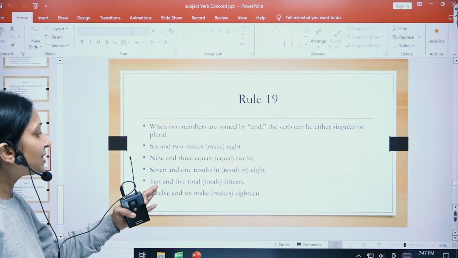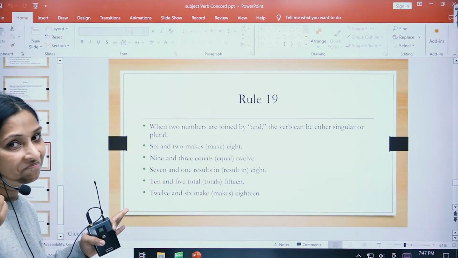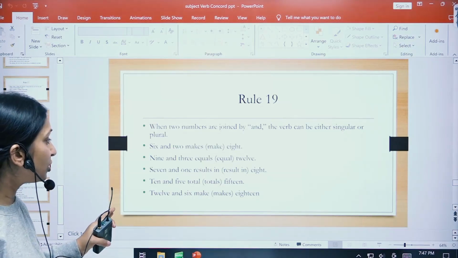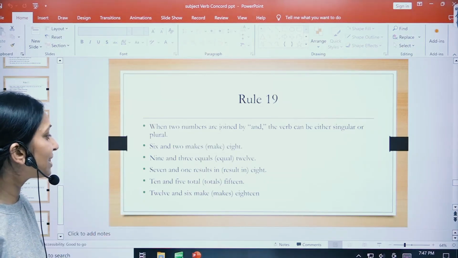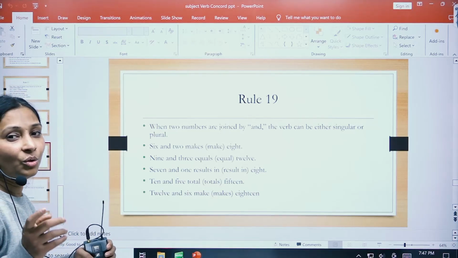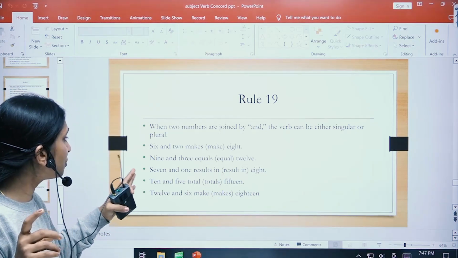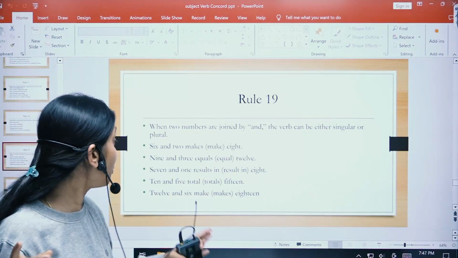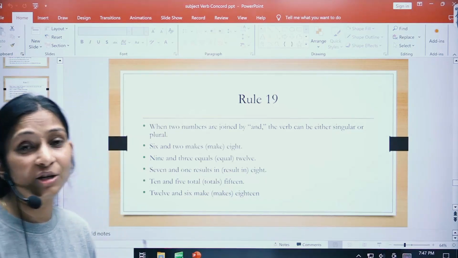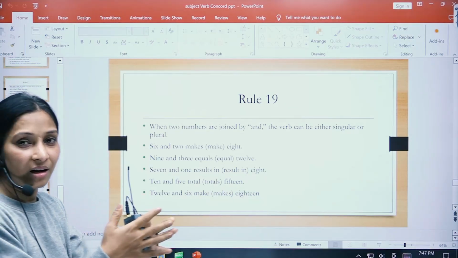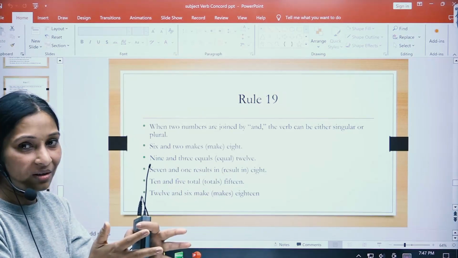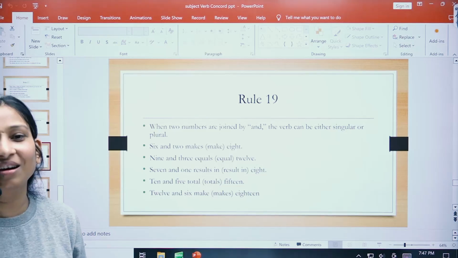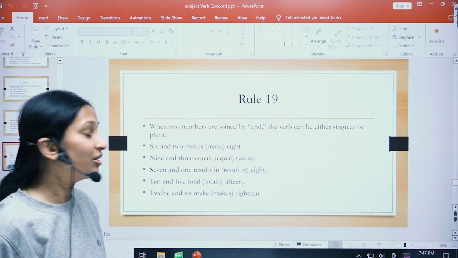7 and 1 results in 8, right? So basically "results". 10 and 5 total 15, and 12 and 6 make 18, right? Here "make 18" has been used because we are talking about making something, combining something and making something. So when we make something, we use two different things. That's why that idea has been used over here, and hence a plural verb has been used, right?